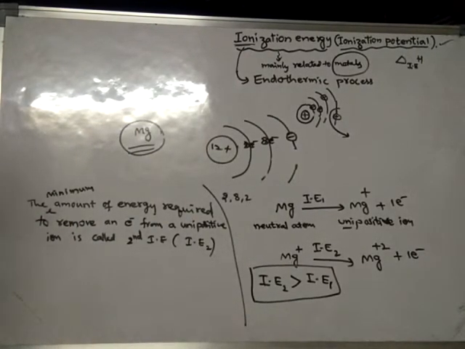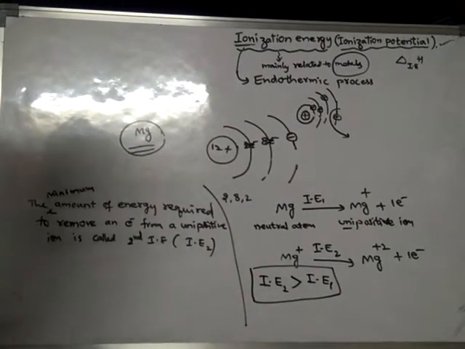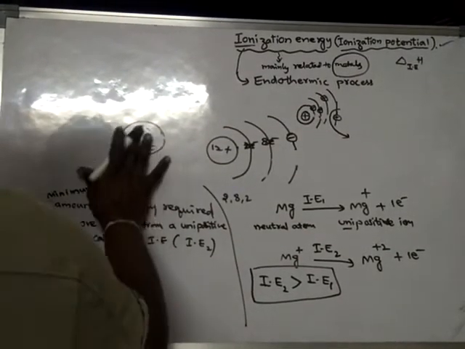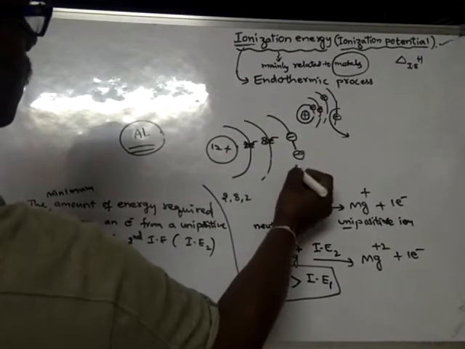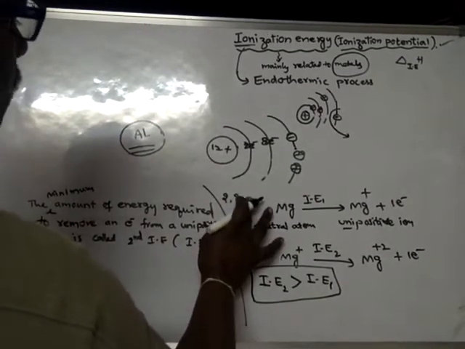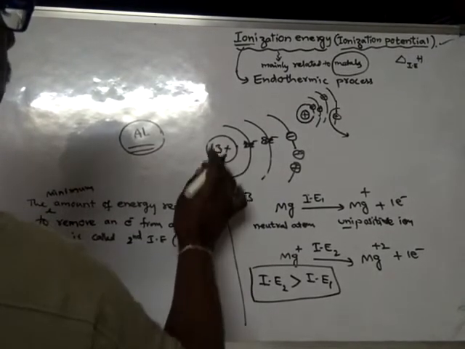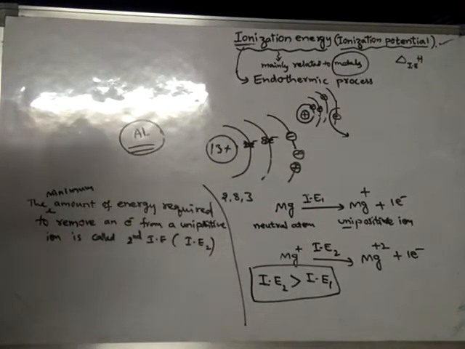Okay, right. Now suppose I want to remove a third electron from an atom, for example aluminum. In aluminum there are 3 electrons in the valence shell, and there are 13 protons in the nucleus. Aluminum will become stable only after losing 3 electrons from the outermost shell.